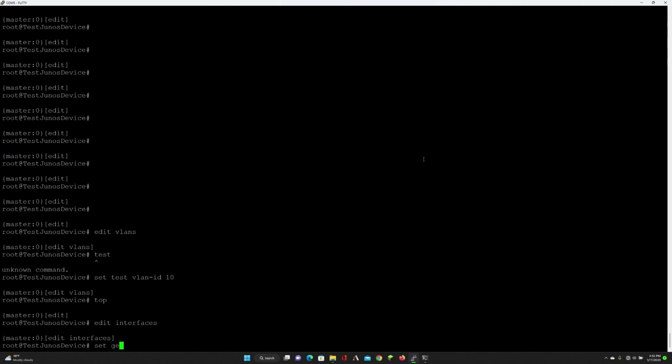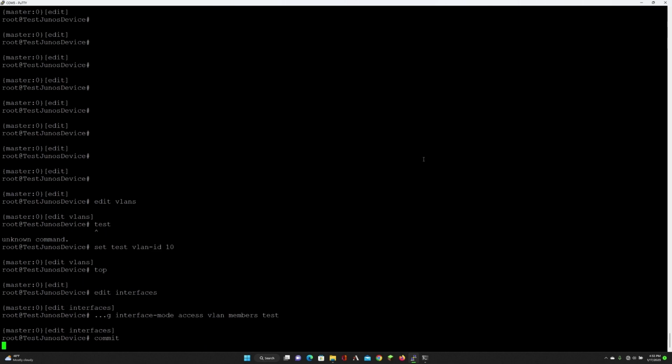So in this case, it'll be set GE000 unit 0 family Ethernet switching. Now remember, if I was doing layer 3, it would be inet. But in this case, we're doing layer 2, so it's Ethernet switching. Then I'm going to put in interface mode access. And then I'm going to put in VLAN members. Let's do this actually. Test.